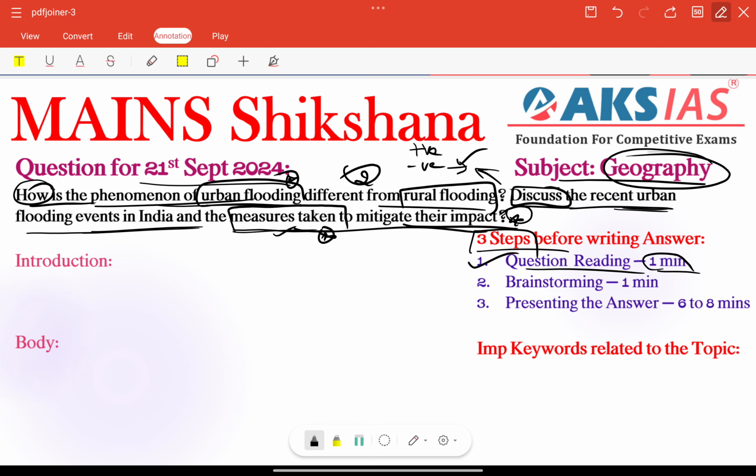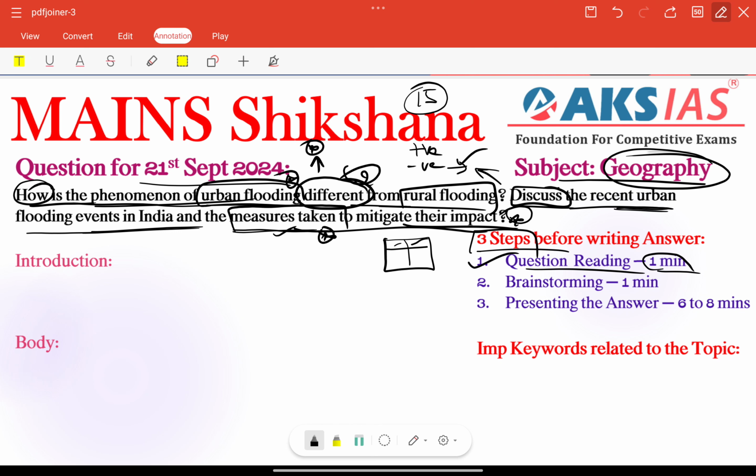So next, what are the important keywords? First, how is the phenomenon different from rural flooding? Here the difference is very important. Already we have discussed some important question tags previously in a separate video, overall 15 important question tags, right? In that we told that many compare, difference or distinguish type questions will be given sometimes, right? So for that we need to focus on providing differentiation. We can use a table itself here to differentiate between two factors, right? So that is the main focus area.